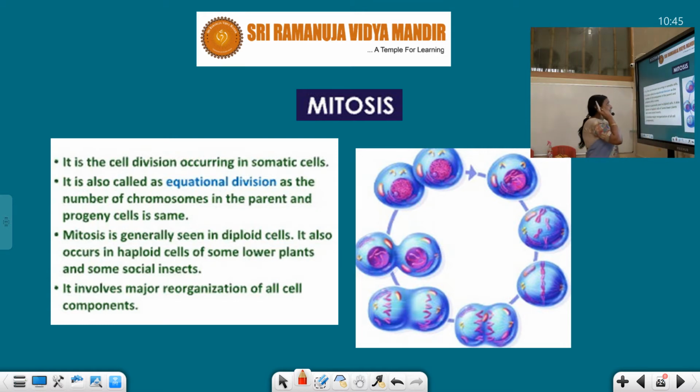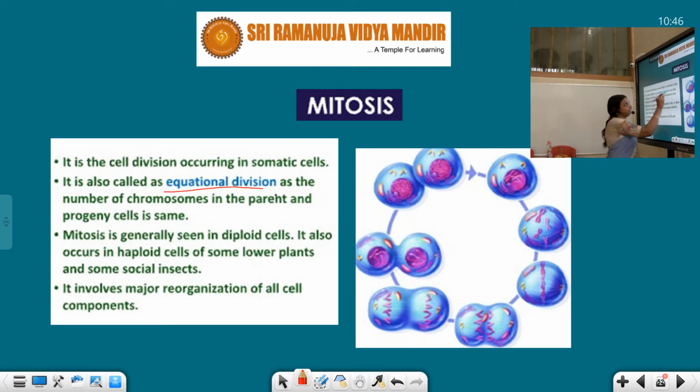Now let's see the cell division occurring in somatic cells. Mitosis occurs in which type of cell? Somatic cells, vegetative cells, and meiosis takes place in reproductive cells. In somatic cells only mitosis takes place, but in some germinal cells, for multiplication, mitosis also takes place. And it is also called equational division.